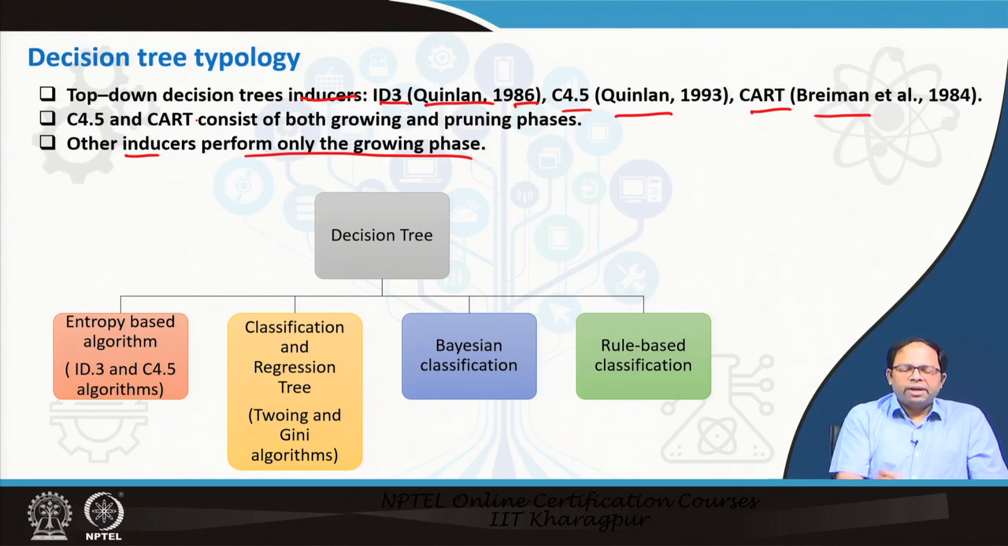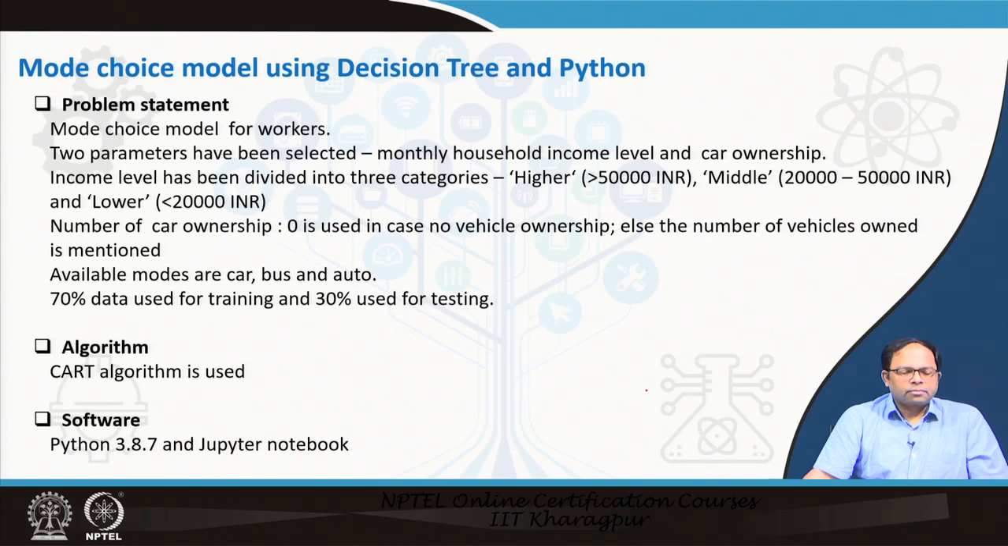When we create a decision tree, it could be entropy based algorithms like ID3 and C4.5. We can also build it based on Twoing and Gini algorithms, like the one that we just discussed, where we can use the Gini coefficient. Then we can use Bayesian classification, or we can also have rule based classification. That means, based on certain decision rules, we can also divide the tree. So, these are the different ways decision trees could be built.